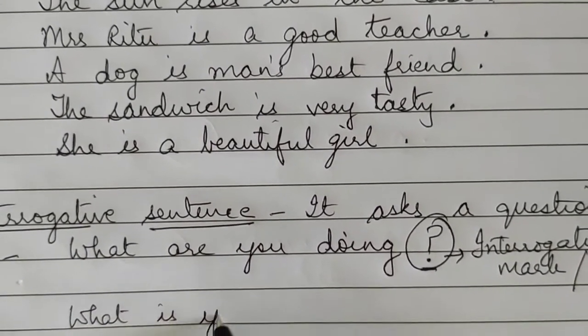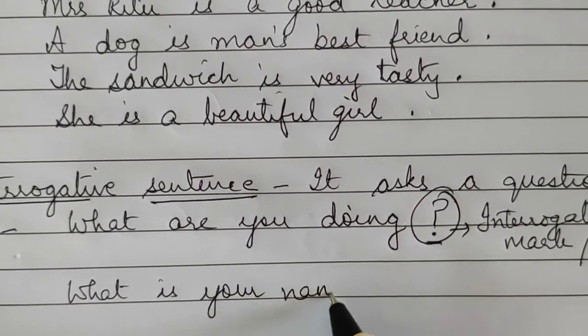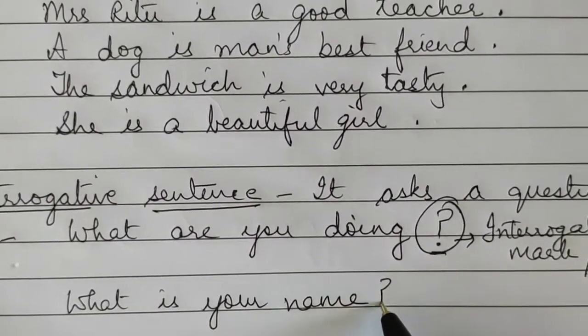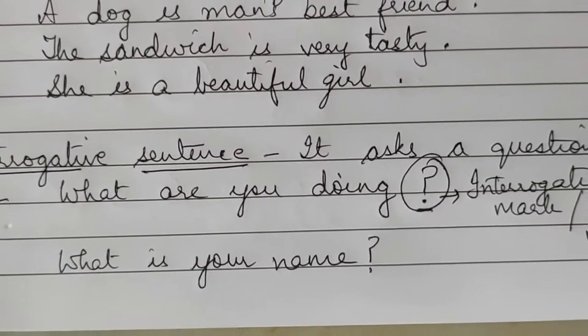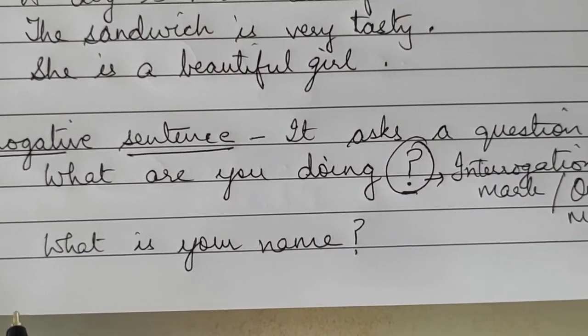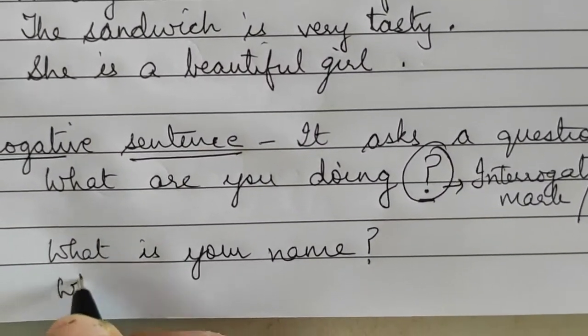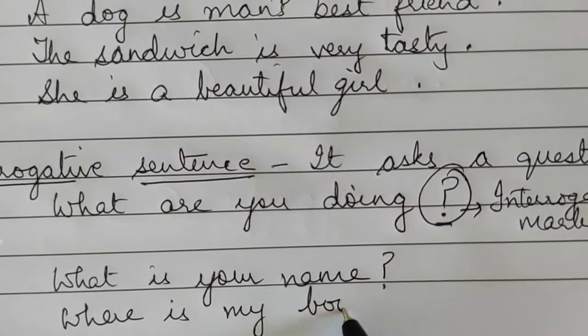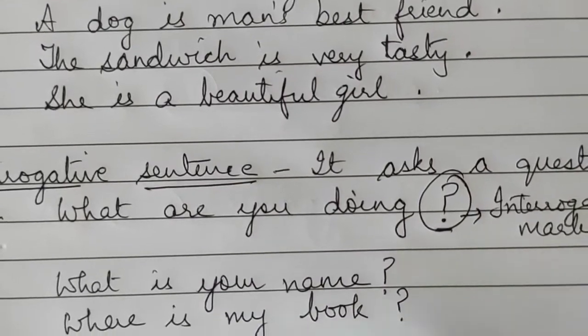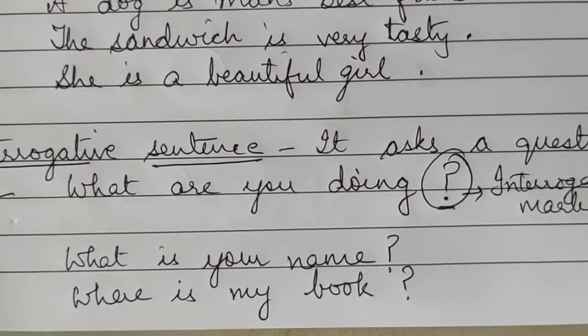What is your name? Again a question is being asked and you will end this question with a question mark. Then one more example. Where is my book? Again this is a question and it will end with a question mark.